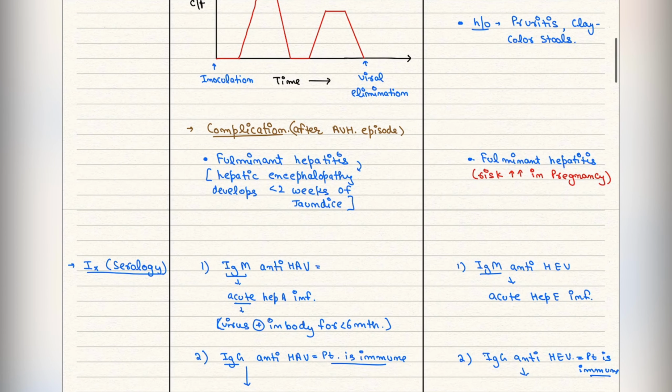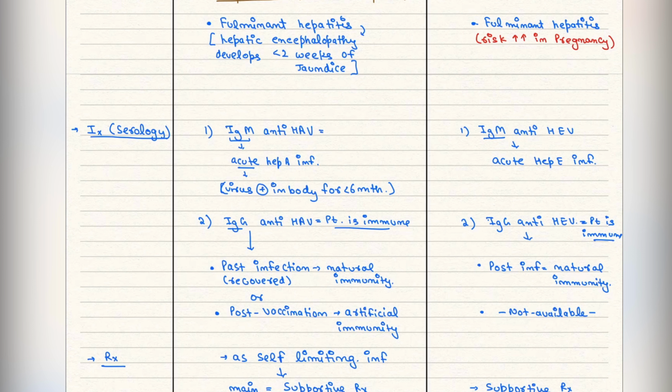Now serology. If IgM anti-HAV is found, then it is an acute infection. If IgG is found, then it is a past infection, meaning the patient has either recovered from the infection, or IgG will be found after immunization. While in Hep B, only IgM anti-HAV will be found.